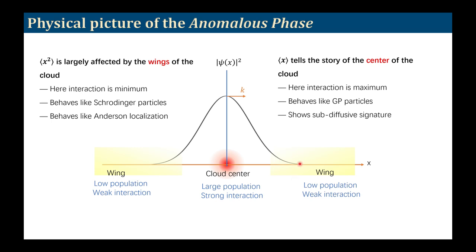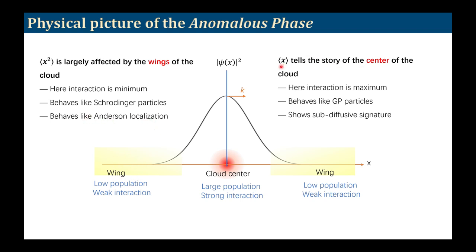Because the population is low, the interaction is low, and therefore the x square behaves more like a Schrödinger particle system. Because it is more like a Schrödinger particle, it shows this Anderson localization behavior.